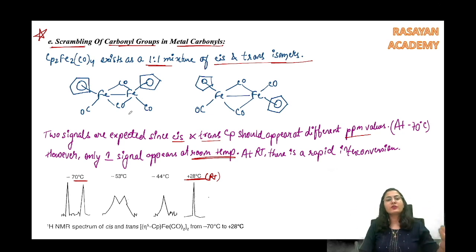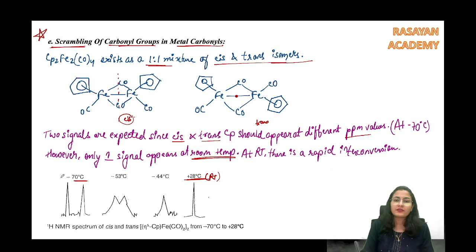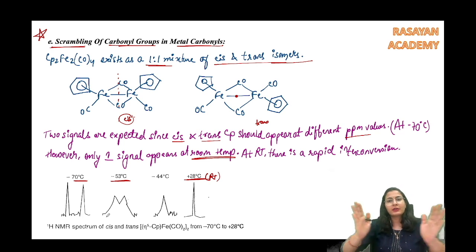The Cp of the cis has a different value, because in the cis you are having a sigma plane like this. So fine, both of these are the same. In the trans you are having another value because there is a C2 axis over here in the trans compound. So these two rings are the same, but the cis and trans values should be different, and they do appear different at lower temperature for the cis and trans compound. At -53, it's too broad. It's like they are coming close.